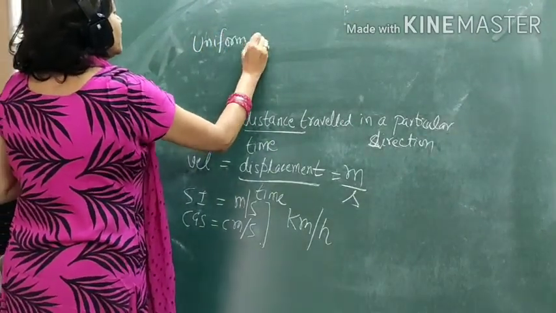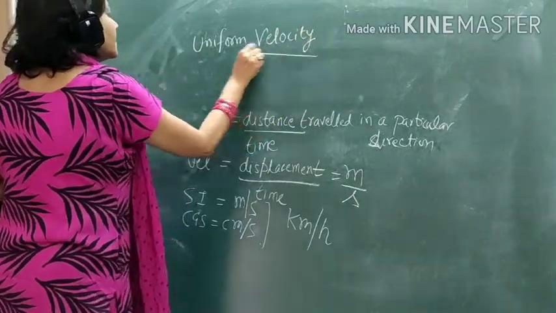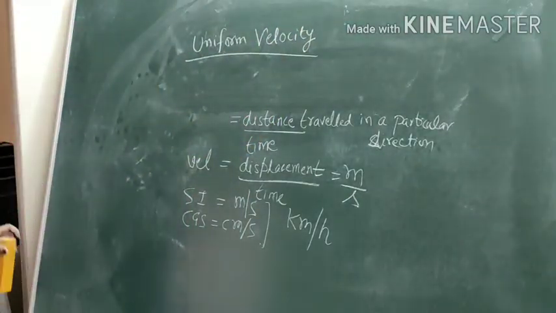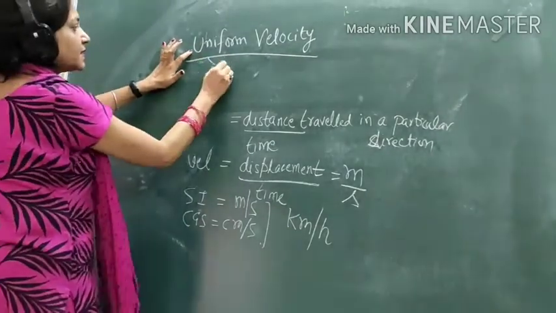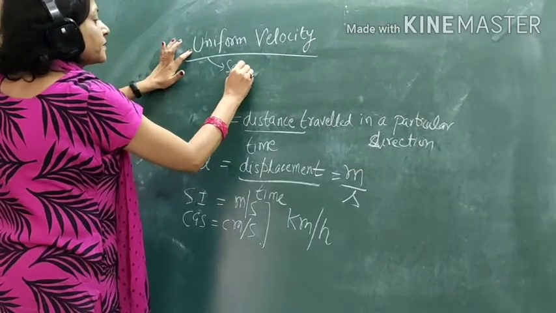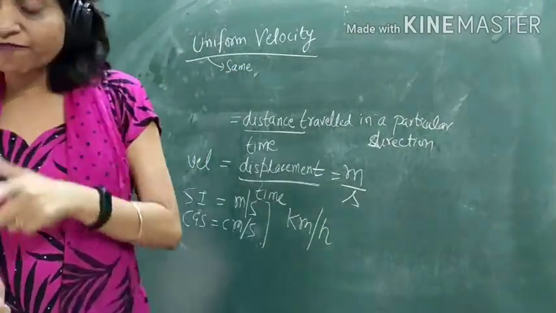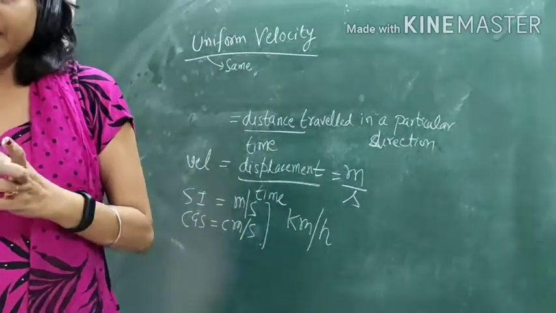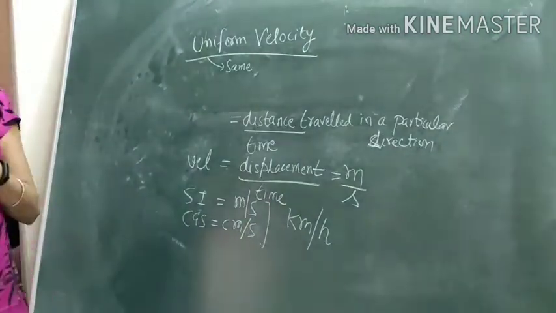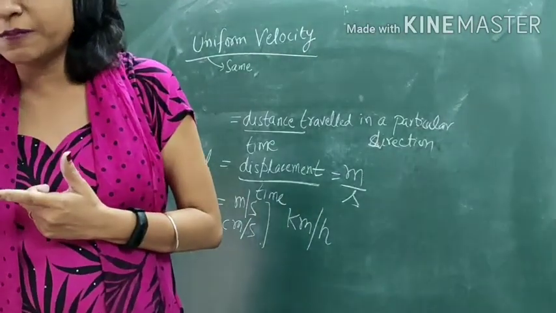uniform velocity. See, as the name is indicating, uniform means same. If an object is moving with the same velocity in a specified direction. Basically, in uniform speed, we were saying that the object is moving with the same speed.